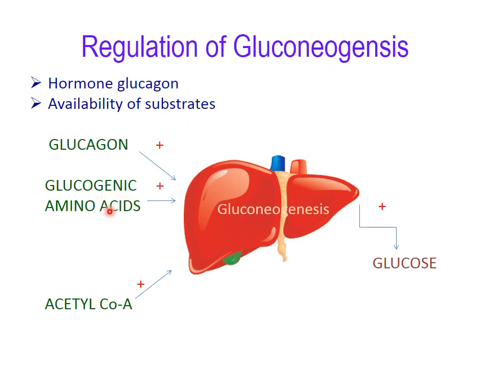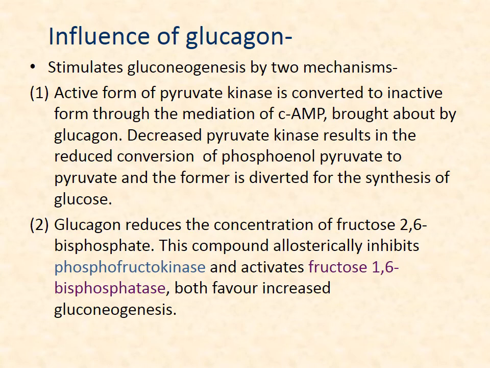Glucogenic amino acids also activate gluconeogenesis. Also acetyl coenzyme A activates this. And when glucose is present, it will reduce gluconeogenesis. So in this way glucagon, glucogenic amino acids, acetyl coenzyme A, lactate or pyruvate, all these substrates regulate gluconeogenesis. Now we see in detail about glucagon.